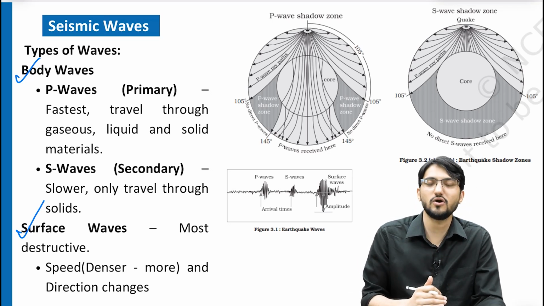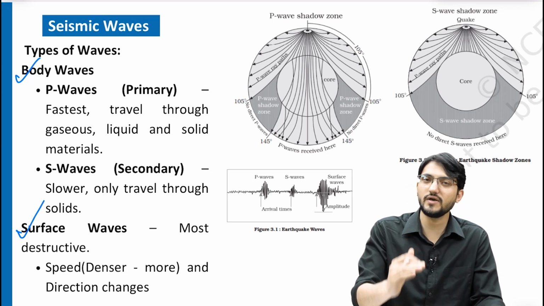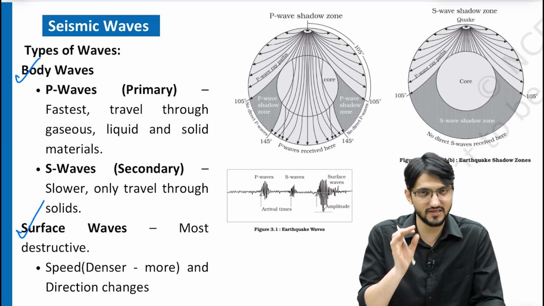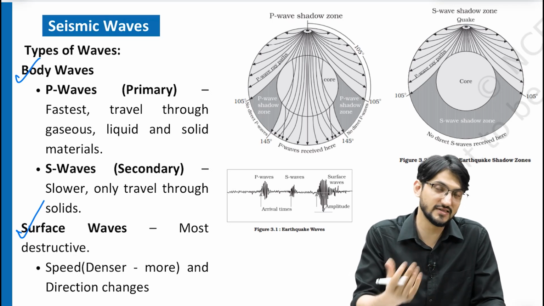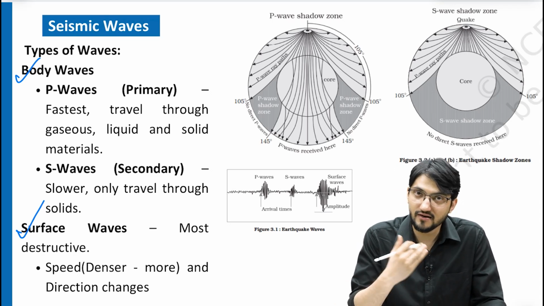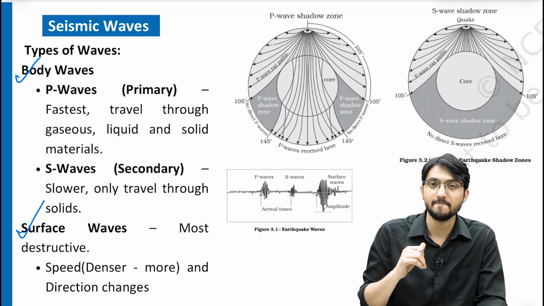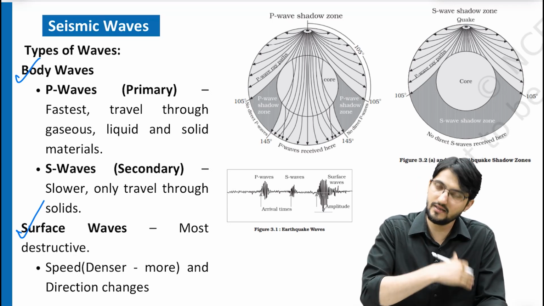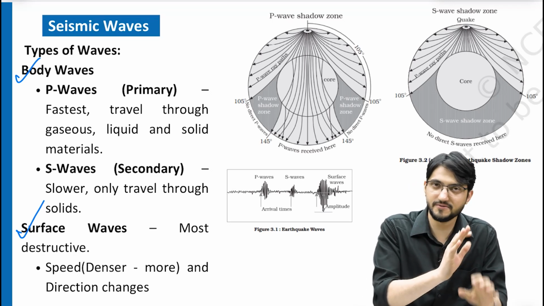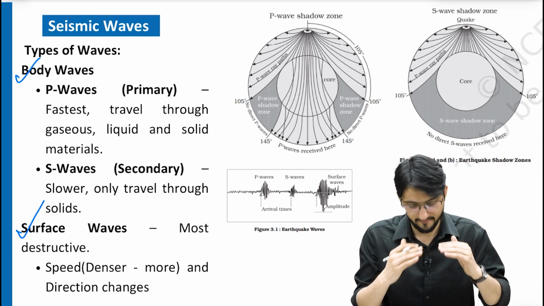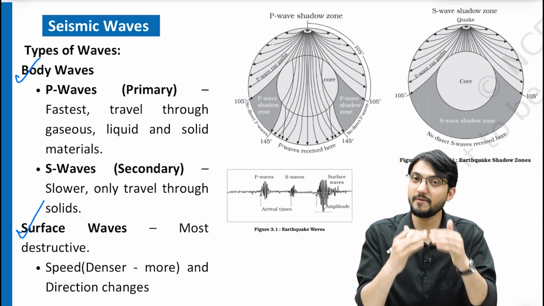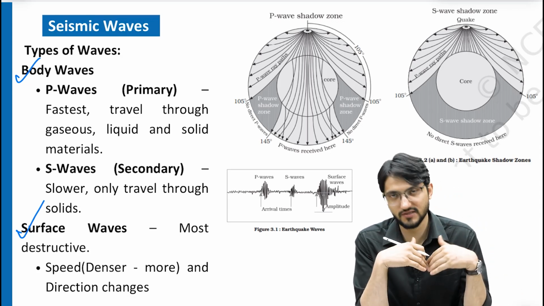The S waves are not; they are secondary waves. They can only travel through solids. This is one difference. P waves are also faster because they are powerful waves, but S waves are not that fast. They appear later. Surface waves appear the latest. That means surface waves come last, before them S waves, and first of all P waves arrive, then S waves, then surface waves.